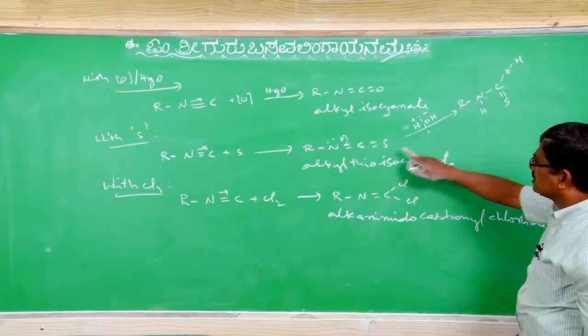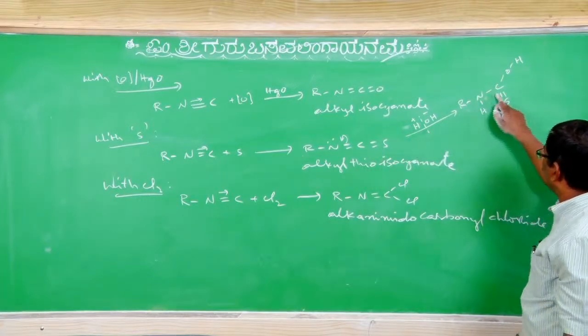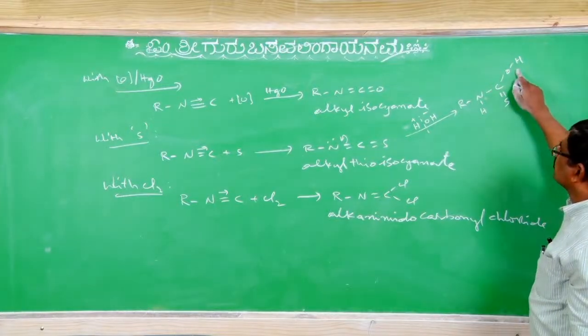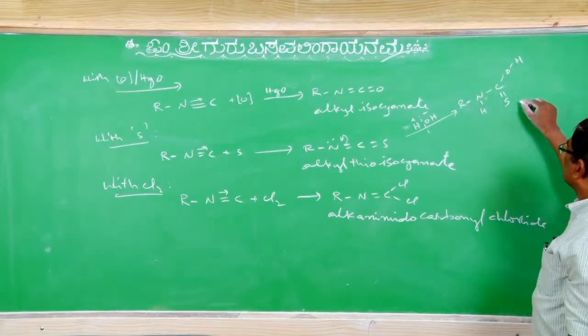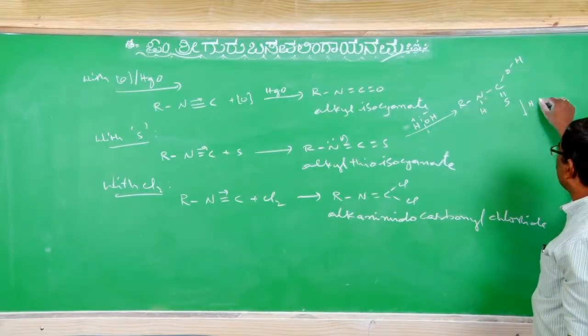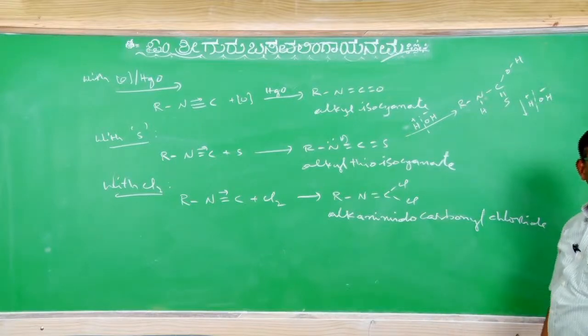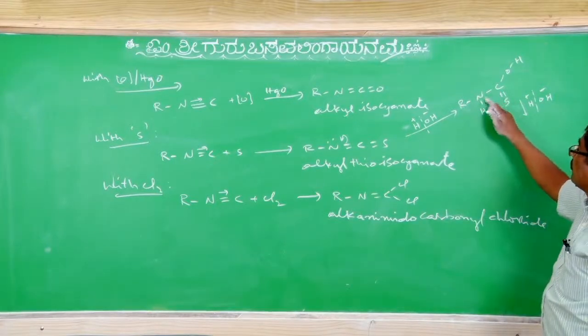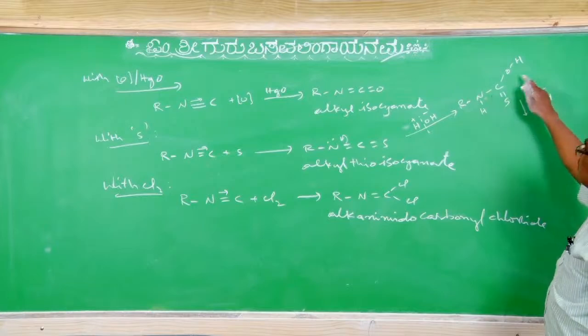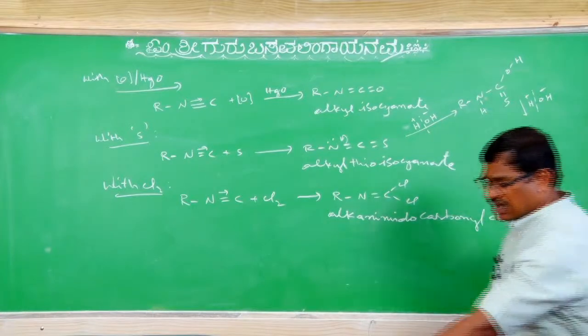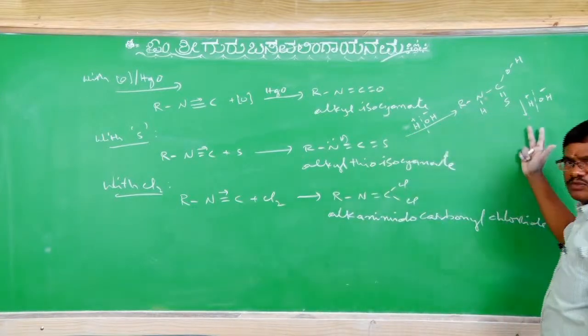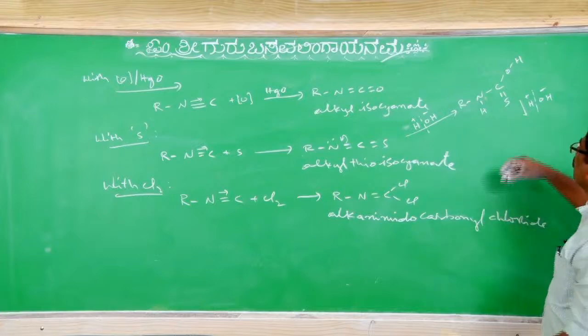This double bond S is kept as it is; the double bond S we accept like this. After accepting, again if you want to keep this in water, what happens? Plus, minus. Here the electronegativity difference is also there, or else internally it is going to take place in this way. In another way also I will show.